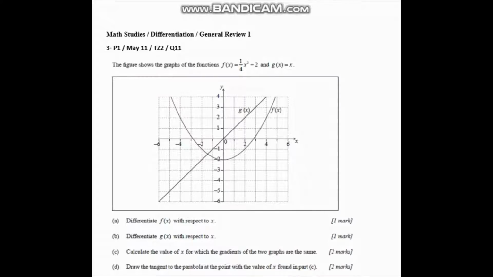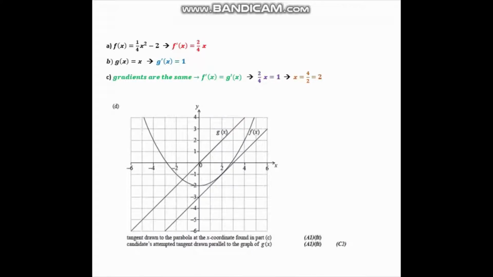So we are given two functions, f of x and g of x, and in A we are required to differentiate f of x. So let's take a look. Since f of x equals 1 over 4x squared minus 2, f dash of x shall equal 2 over 4x, which I obtained by multiplying the 2 by the 1 over 4 and reducing the power of x by 1. Obviously, the second term vanishes during differentiation.